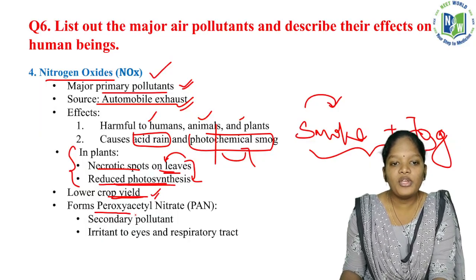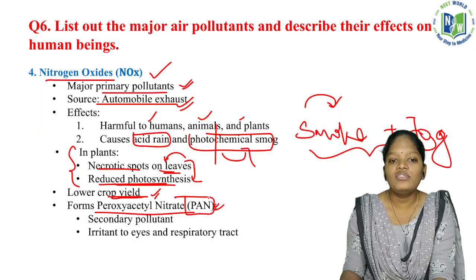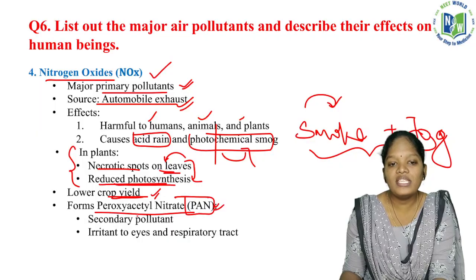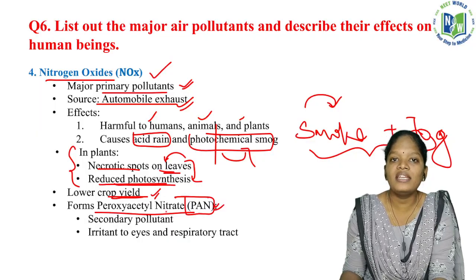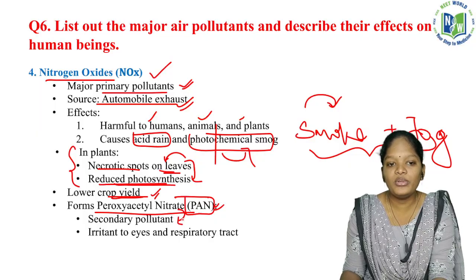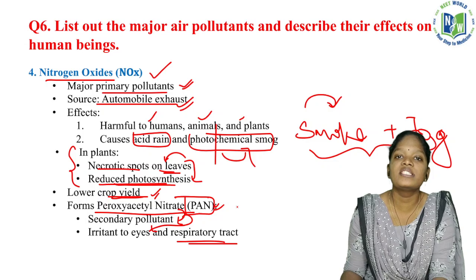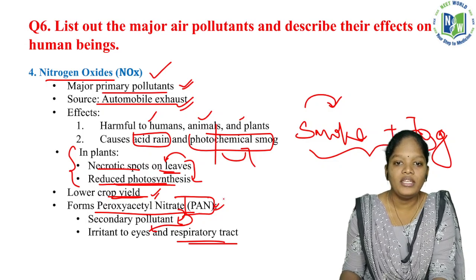So it forms peroxyacetyl nitrate, that is PAN. Okay, so the full form of PAN is peroxyacetyl nitrate. This is another form of nitrogen oxide. This is a secondary pollutant. It leads to irritation in the eyes, and also it affects the respiratory tract.